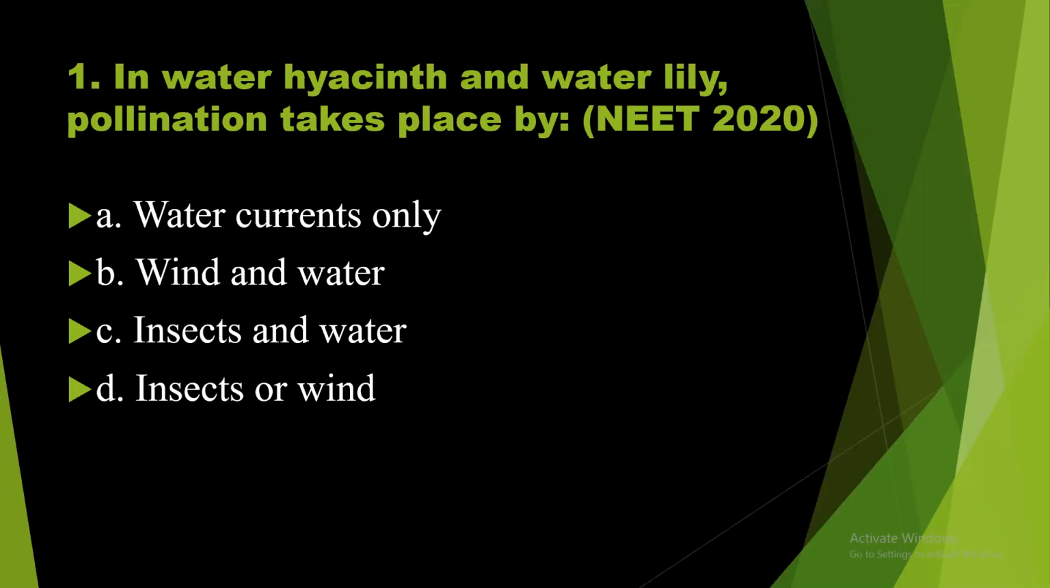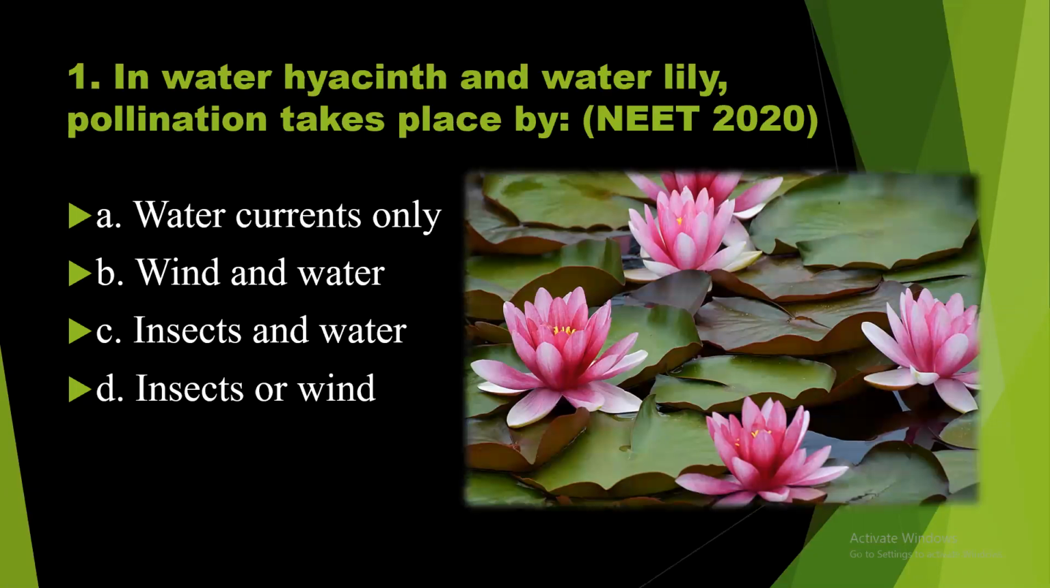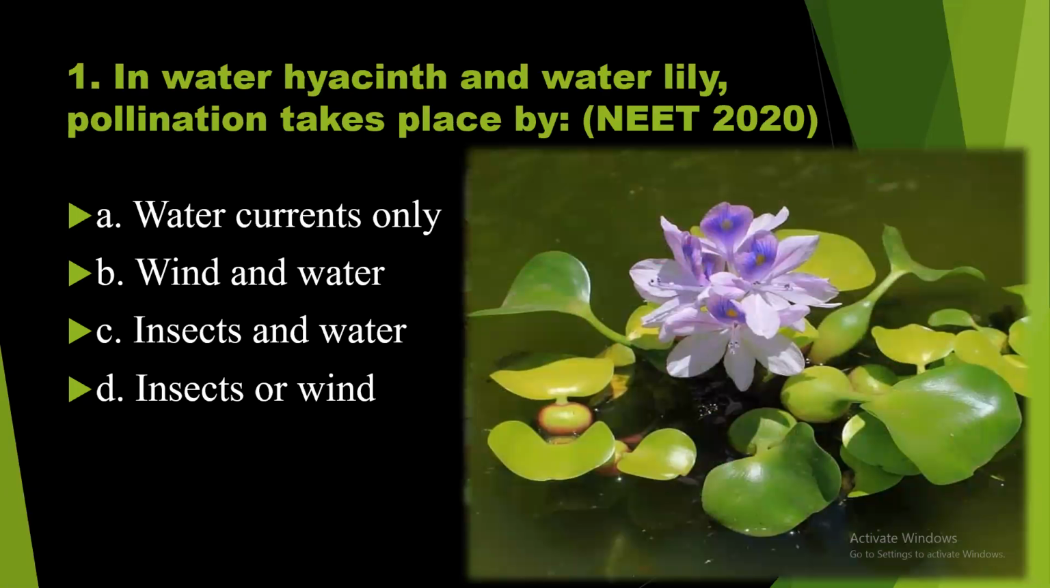Let us see the photograph of water lily. So this is the photograph of water lily. Just observe the position of the flower, and this is another type of water lily. Here also the flower is present above the level of water, and this is the water hyacinth or the Eichhornia. Here the flowers are present above the water surface.